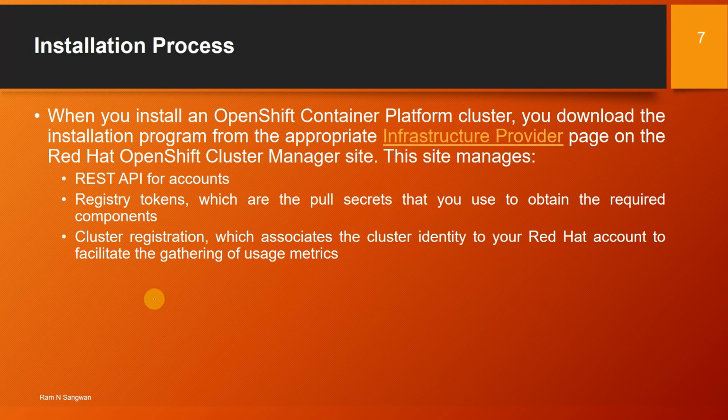The installation process. When you install an OpenShift Container Platform cluster, you download the installation program from the appropriate infrastructure provider. That is, we have to visit cloud.redhat.com/openshift/install or the other platform page on the Red Hat OpenShift Cluster Manager site. This site manages REST API for accounts, registry tokens, which are pull secrets that you use to obtain the required components, and cluster registration, which associates the cluster identity to a Red Hat account to facilitate the gathering of usage metrics.